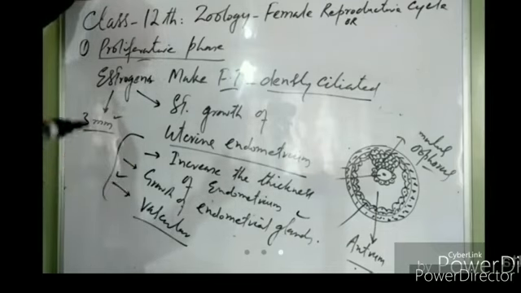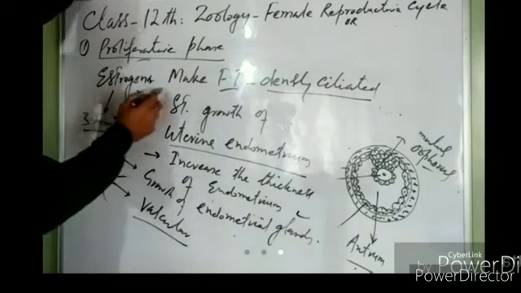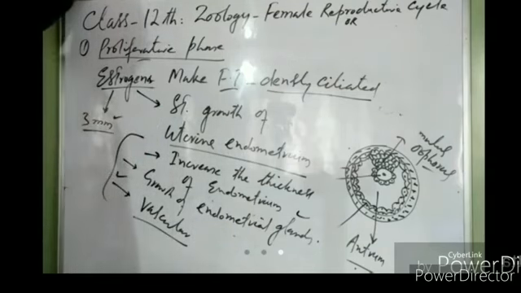It becomes highly vascular, right? So this is the effect of estrogens, right? Estrogens are released by follicular cells, right? So when estrogens are released, they increase the thickness of the uterine endometrium. They make the uterine endometrium glandular and vascular, right?